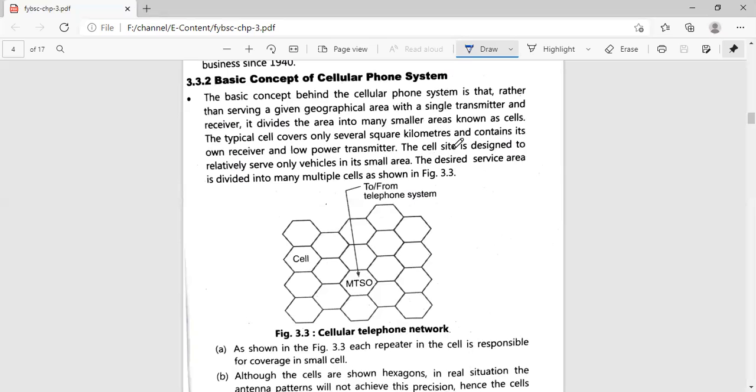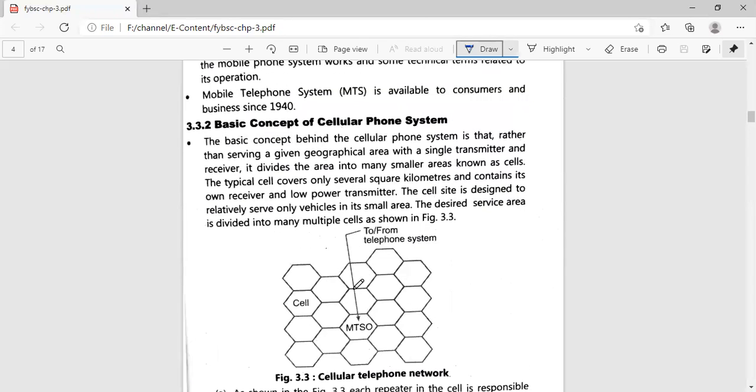The cell site is designed to serve only vehicles in its small area. The desired service area is divided into many multiple cells, as shown in the figure. Now we are going to see what actually happens to all these cells. So this is the MTSO. What is MTSO? MTSO is the Mobile Telephone System Organization.